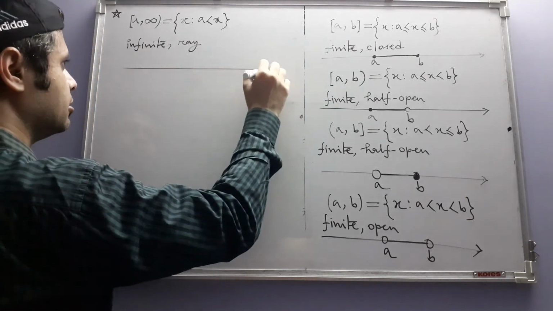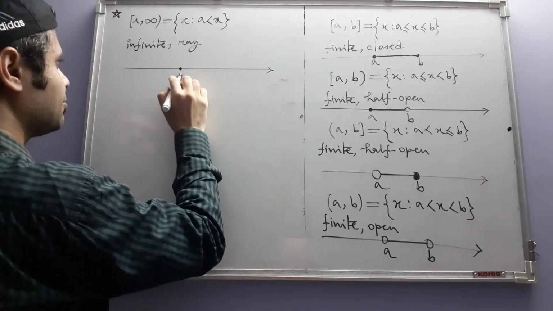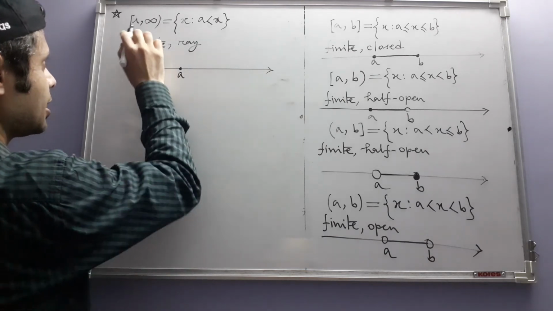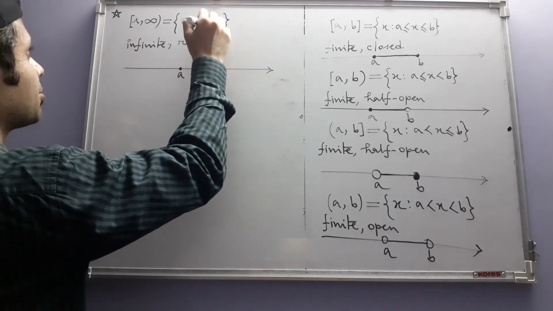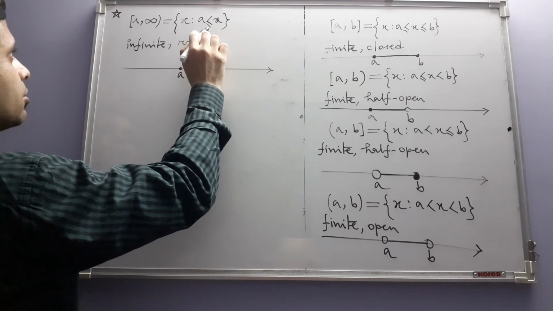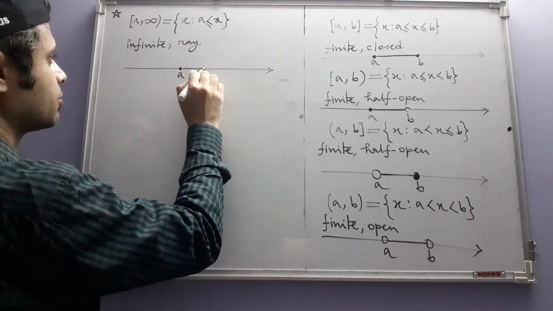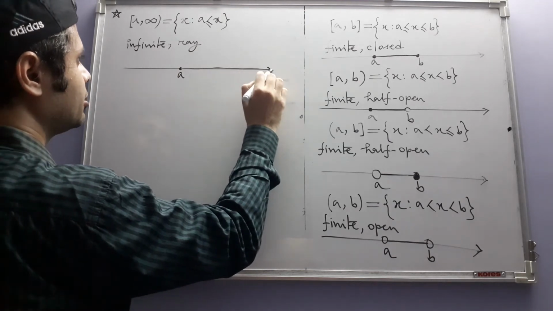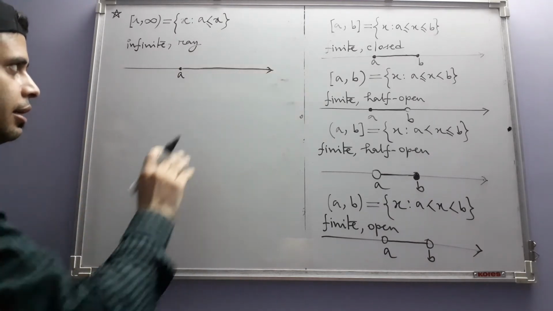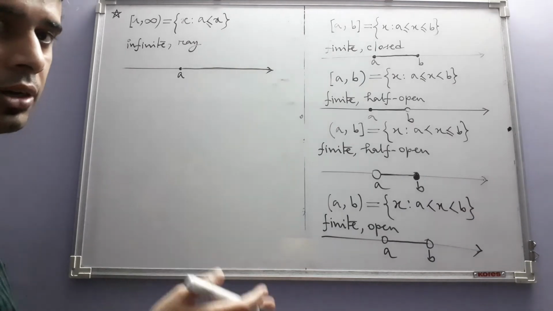And it looks like this. You have the number a, and a is now a part of this set. See, I forgot. It should be greater than or equal to a. So it is the set of all real numbers that start with a and everything else to the right of a.